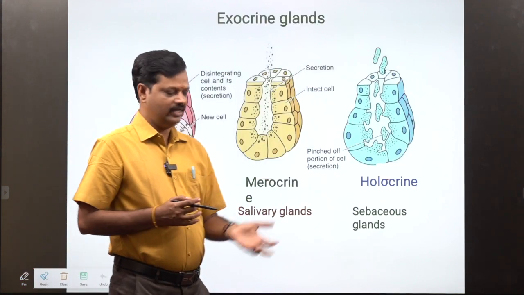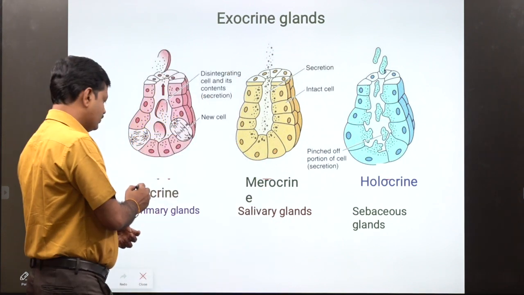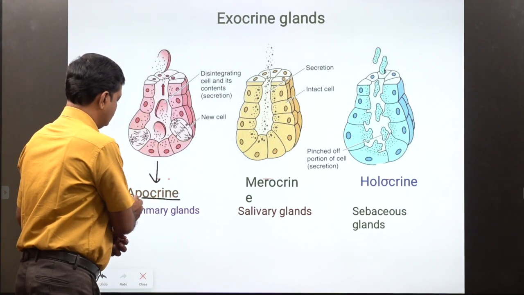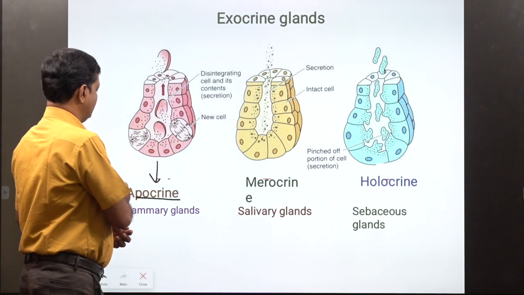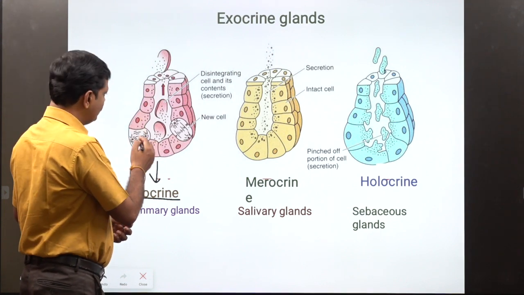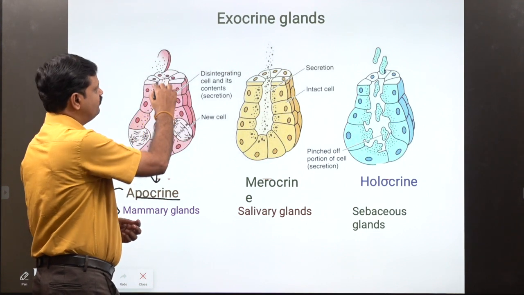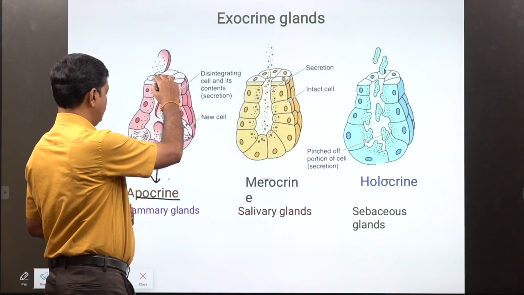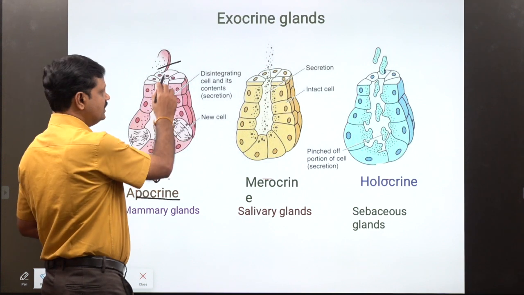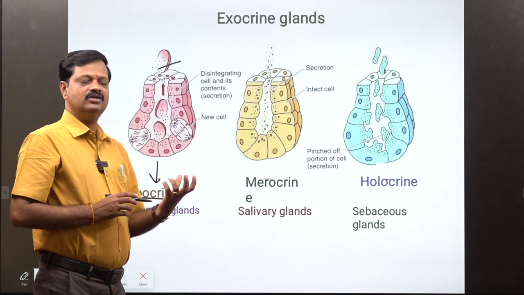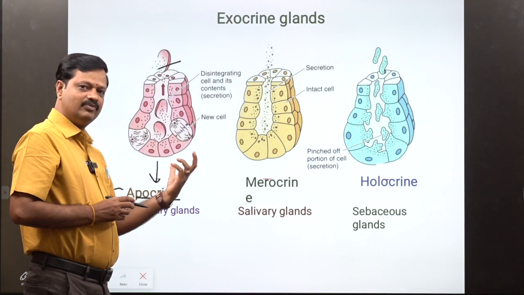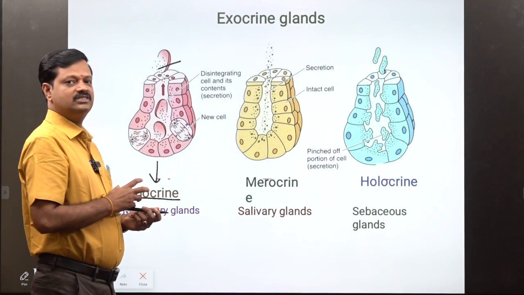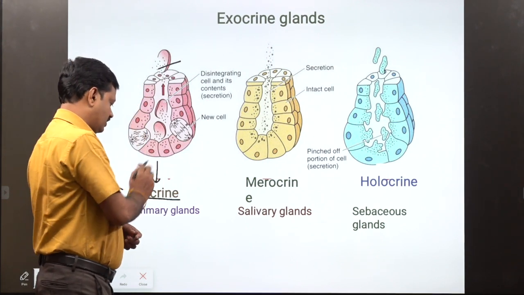Secretion based exocrine glands are three types. First one, apocrine gland. What is an apocrine gland? For example, mammary glands. In an apocrine gland, the tip of the cells is damaged when the secretion is secreted. So the disintegration of the cell tip and the contents are secreted. When a gland secretes and the tip of the gland's cell gets damaged, that is an apocrine gland.